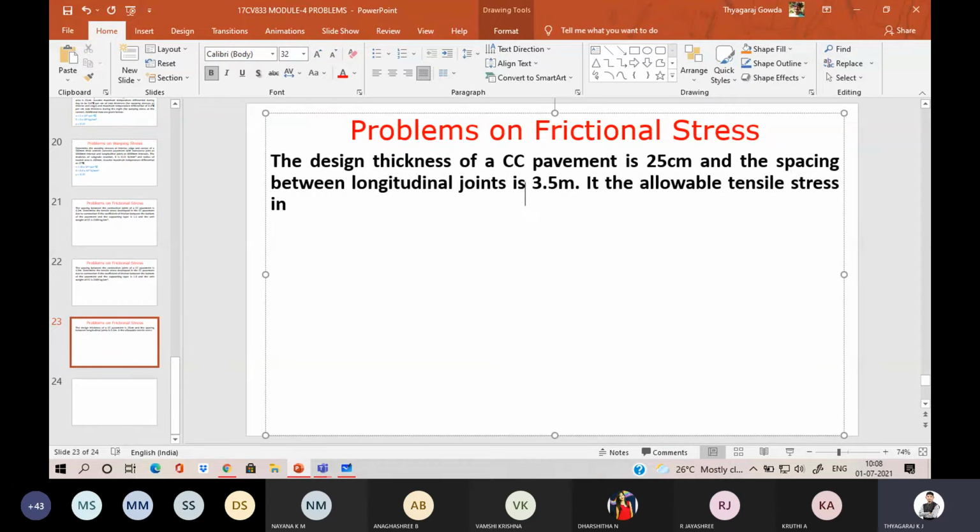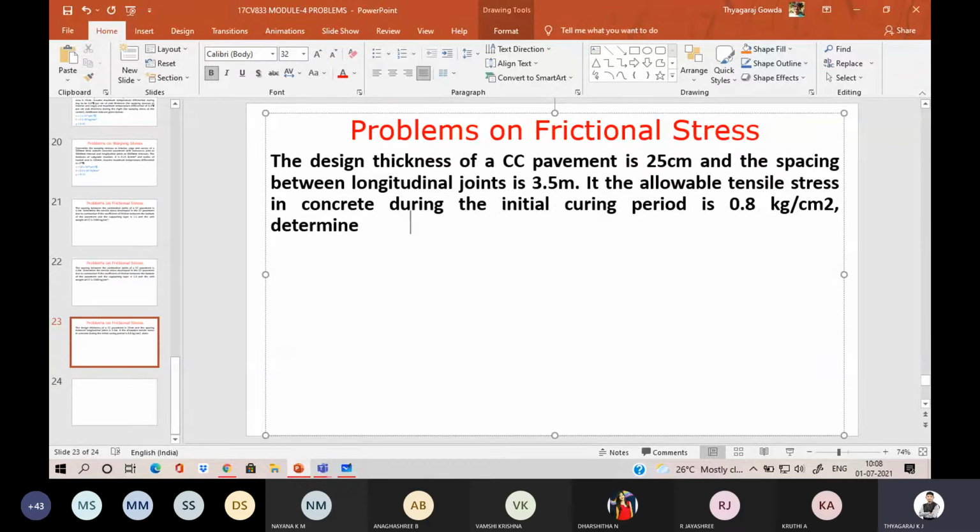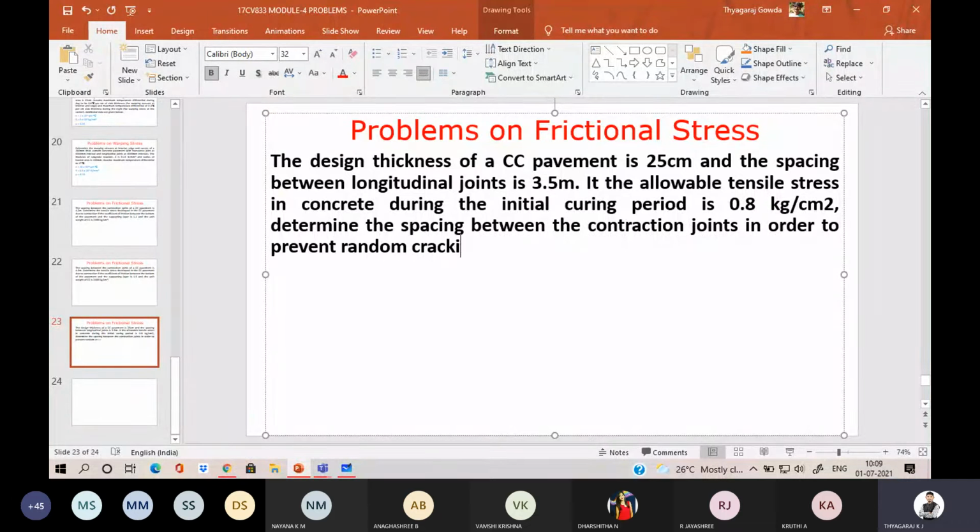If the allowable tensile stress in concrete during the initial curing period is 0.8 kg per centimeter square, determine the spacing between the contraction joints in order to prevent random cracking across the pavement.